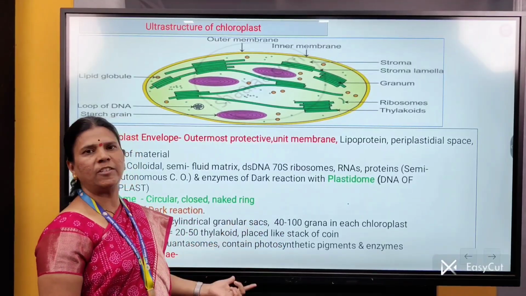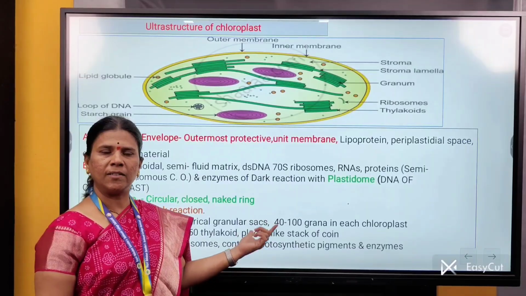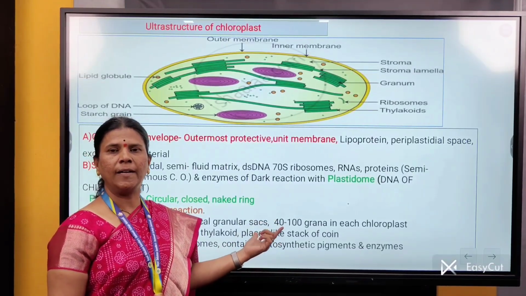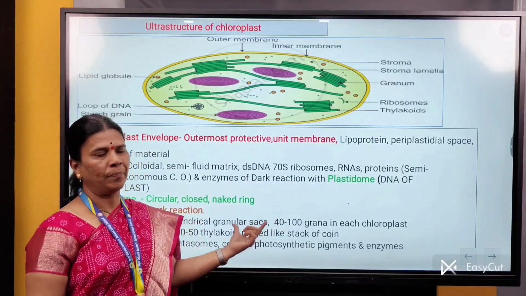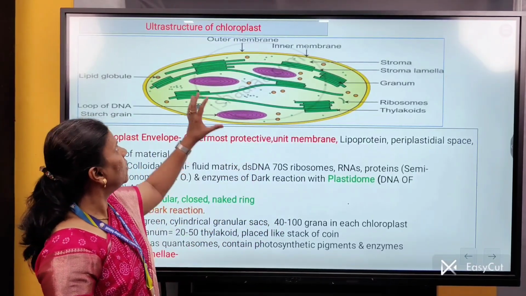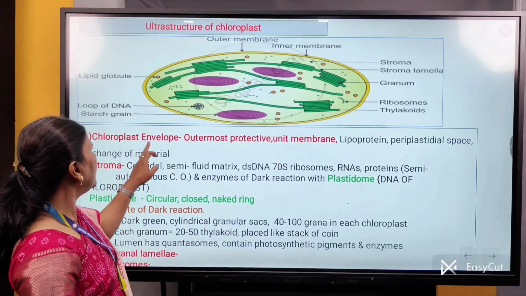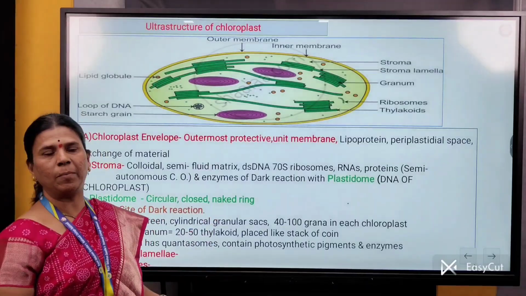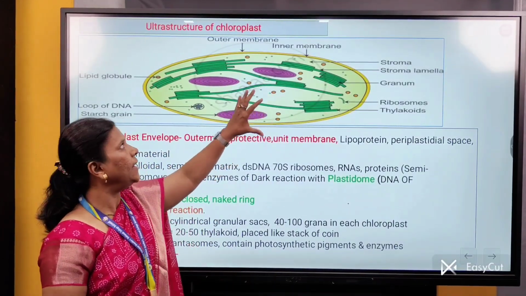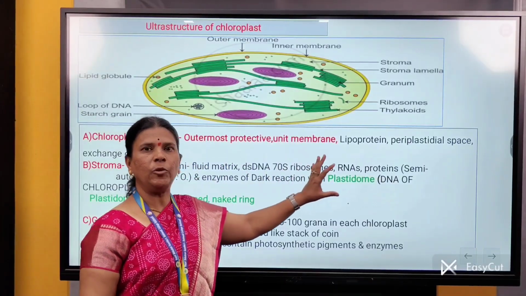They are polymorphic in shape. That means in some plants it may be cup-shaped, in some it may be reticulate or star-shaped, or in Spirogyra it is in ribbon form. So let us study the ultrastructure of chloroplast. Chloroplast is mainly protected by a double layer. The outermost covering is called the chloroplast envelope. As it is bilayered, the outer layer is called the outer membrane and the inner layer is called the inner membrane. Both the membranes are unit membranes.